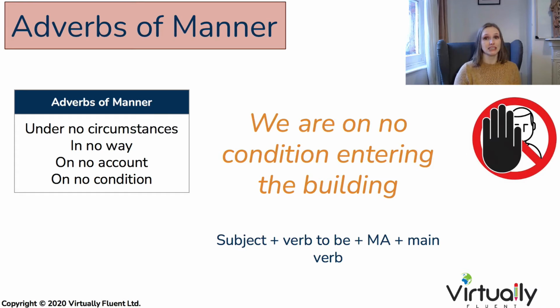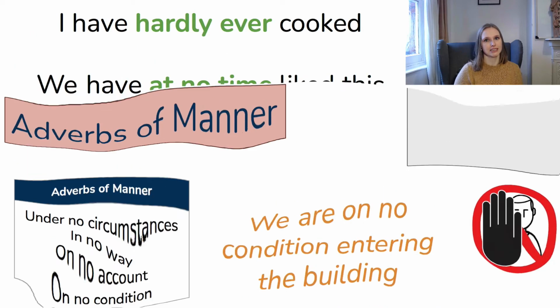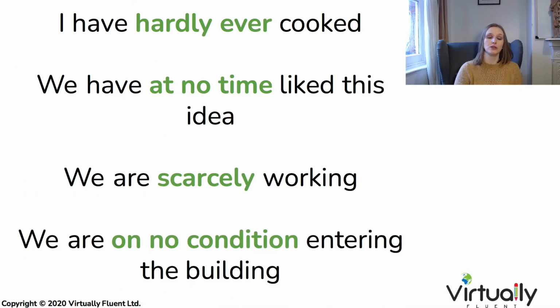We are on no condition entering that building. It doesn't matter if the verb to be is used as either an auxiliary verb or as a single main verb in the sentence, it must go first. Now, something that's really important to note in all of these sentences is that the negative adverb must be used with a positive verb. This is because we cannot have double negatives in English. All of these adverbs already have a negative meaning, so verbs will always be affirmative with negative adverbs.